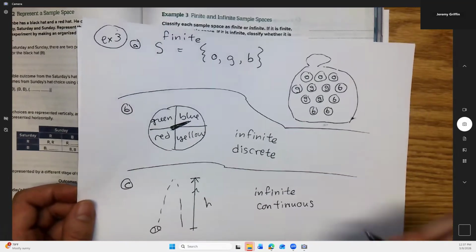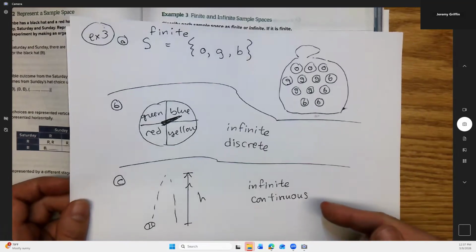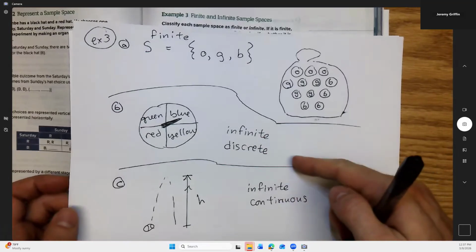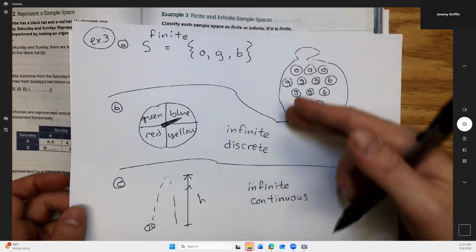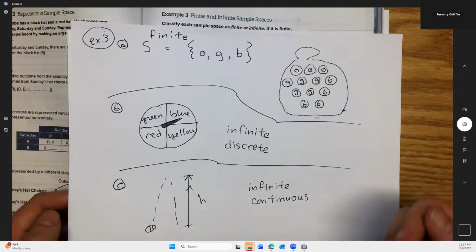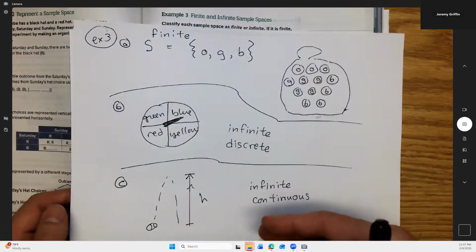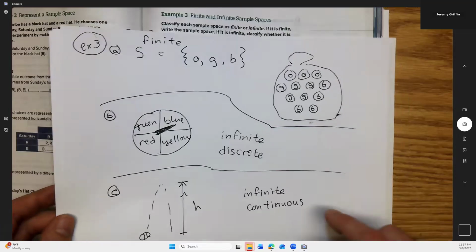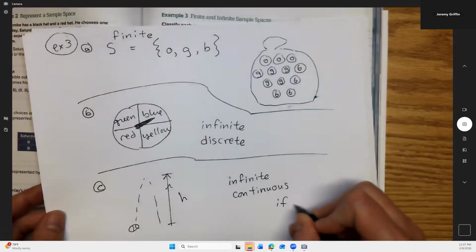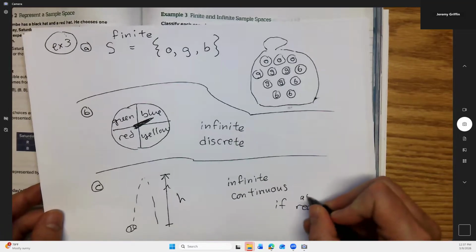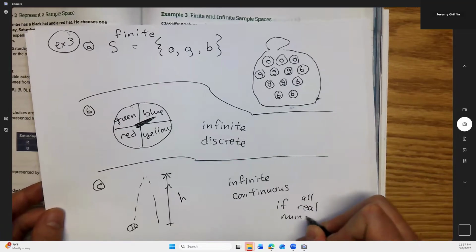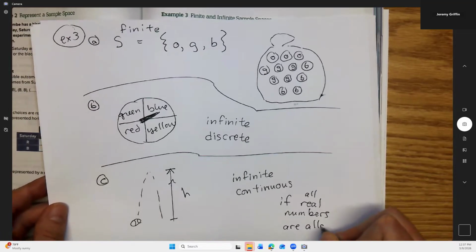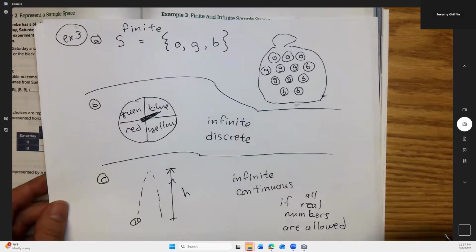Continuous. Again, if you had round to the nearest inch, then it would go back to being discrete. And if you could realistically throw some height, like even finite, okay, so like it's not allowed to reach escape speed or something. There's only so many inches up to space, right? But yeah, if you can use real numbers, so say all real numbers are allowed, right, so we're not rounding to the nearest inch or something like that.